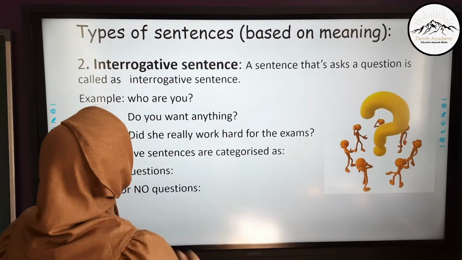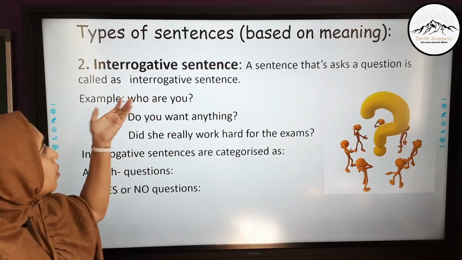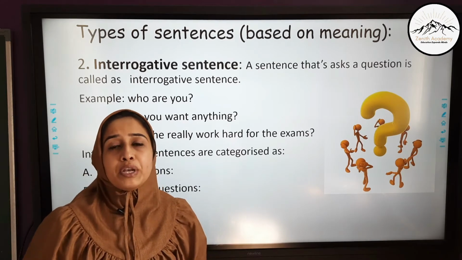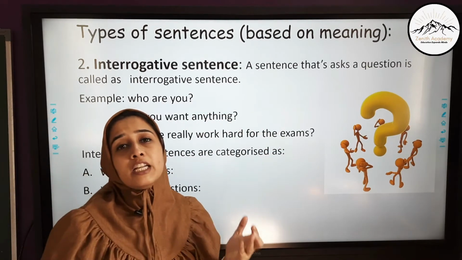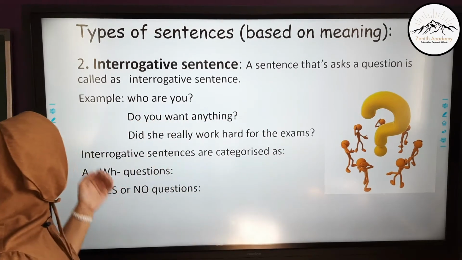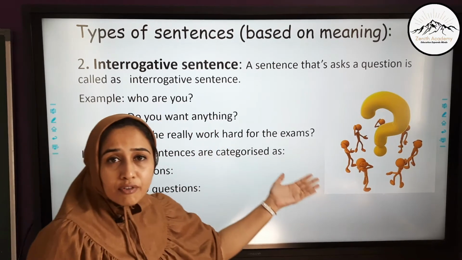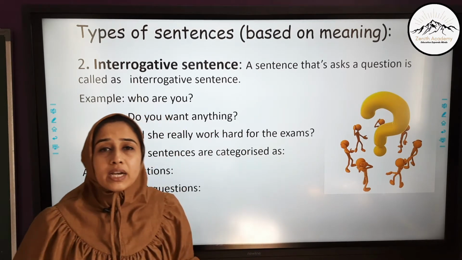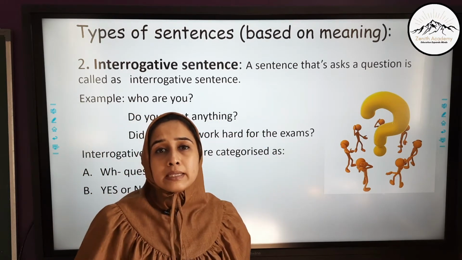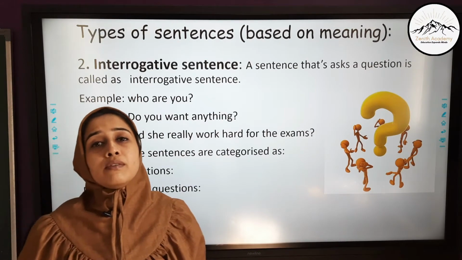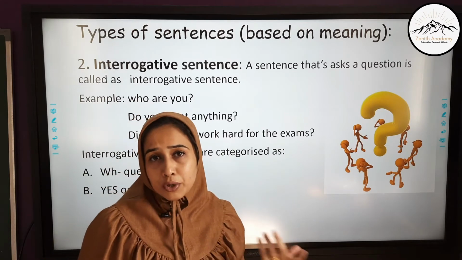Let's move ahead. Now the second type of sentence based on meaning is the interrogative sentence. Interrogative itself means questioning. When you question somebody, you interrogate somebody. So an interrogative sentence means a sentence which asks a question. Who are you? Do you want anything? Did she really work hard for their exams? Now all these interrogative sentences can easily be identified with a question mark. Also, when you are transforming any simple or affirmative sentence into an interrogative sentence, do not forget to put the question mark. Otherwise, it won't be considered an interrogative sentence.